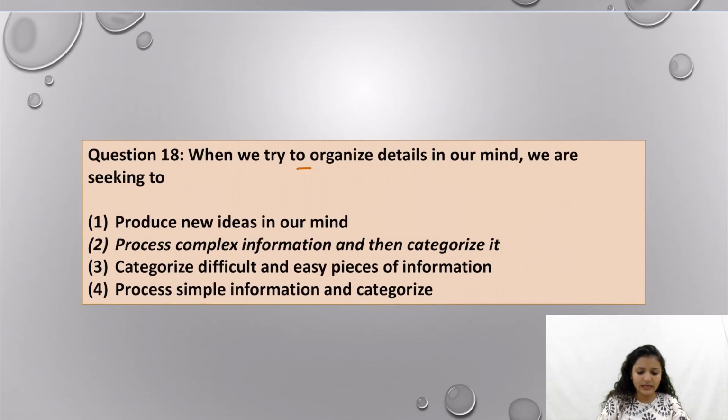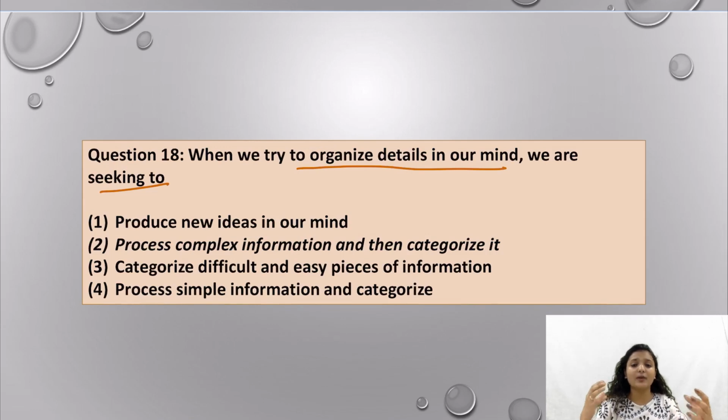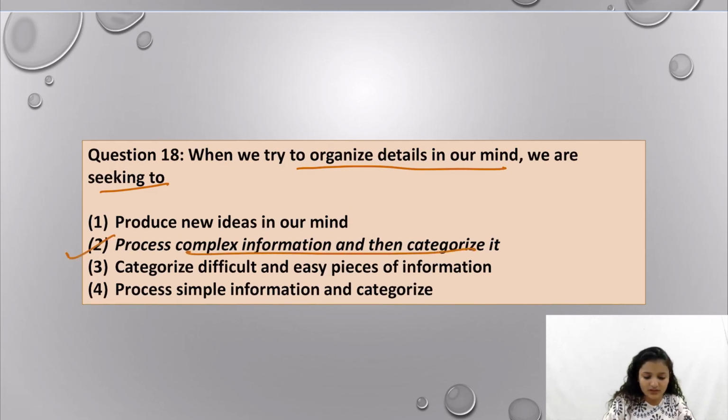Now we have question number 18. When we try to organize details in our mind, we are seeking to. When we are thinking about something and organizing the details in our mind, we have a complex structured idea, and from it we categorize the easiest task, the difficult task, or the most difficult task, and then we plan according to it. So basically we have complex information running in our head, and we try to categorize it and simplify it for our understanding. So option number 2 is the correct answer.